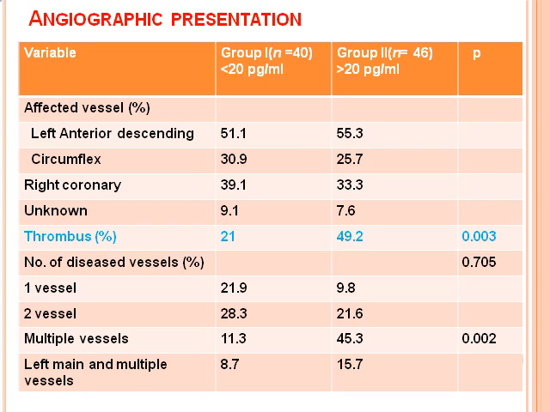It has been seen, for single vessel disease, double vessel disease and multi-vessel disease, that multi-vessel disease is more common in group 2, where interleukin 6 is more than 20 picogram, whereas compared with low interleukin 6, single vessel and double vessel disease are very common.